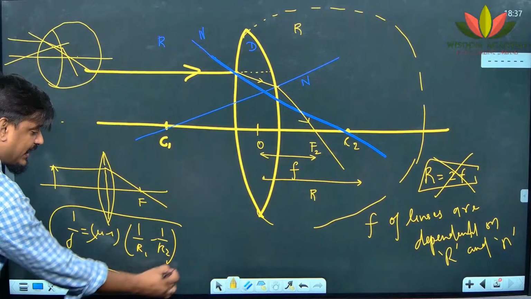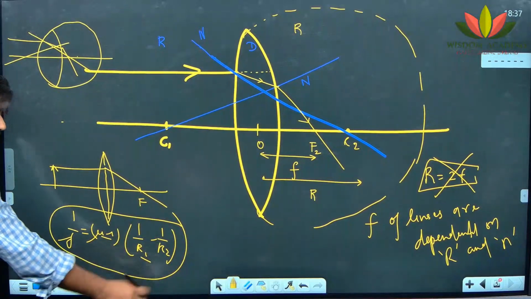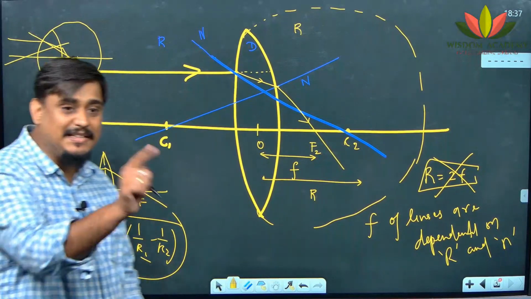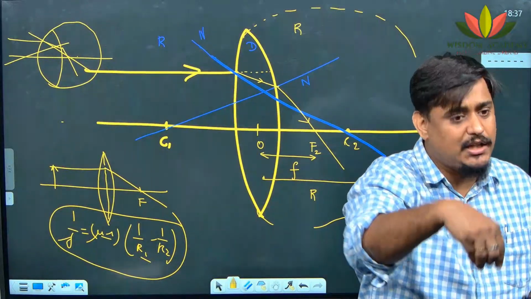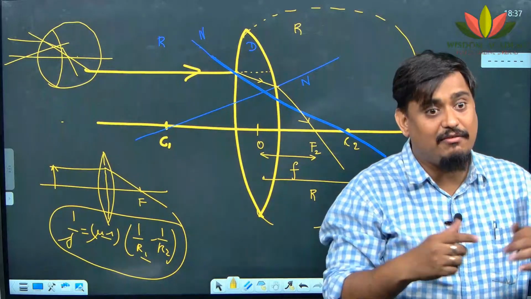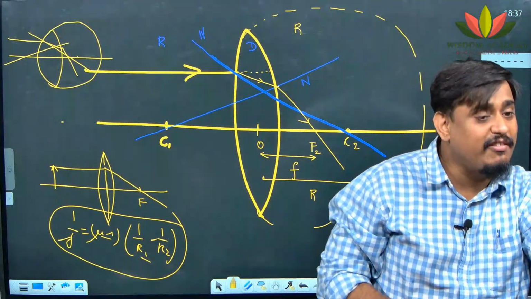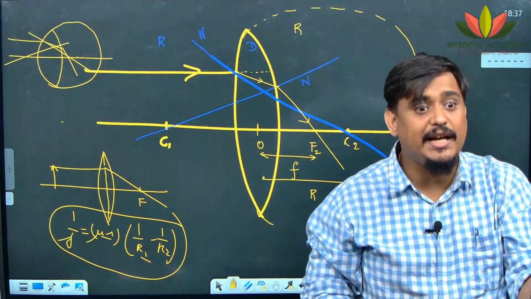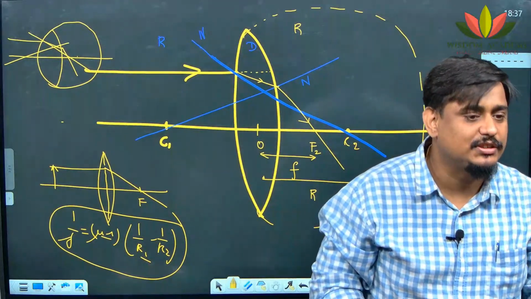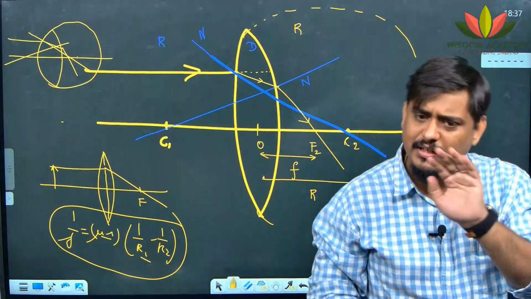This formula relates focal length, refractive index and radius of curvature. It means that if a lens is kept inside water, its focal length will be different than in air. But if a concave or convex mirror is kept inside water, its focal length will not change. 10 centimeter inside the water, still 10 centimeter.